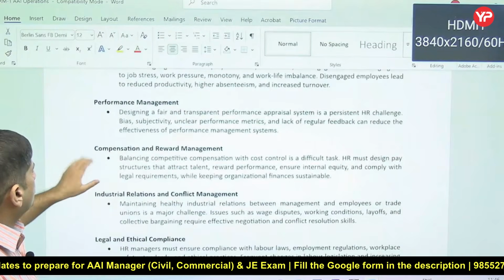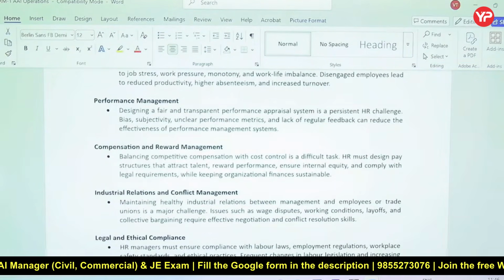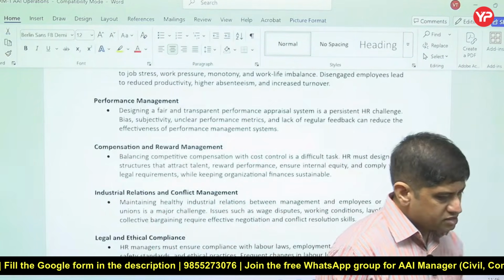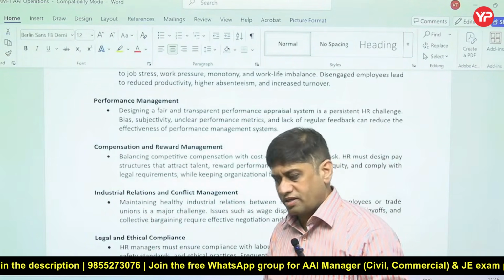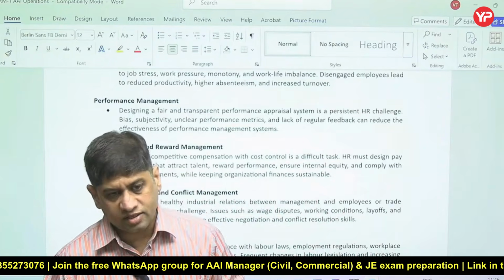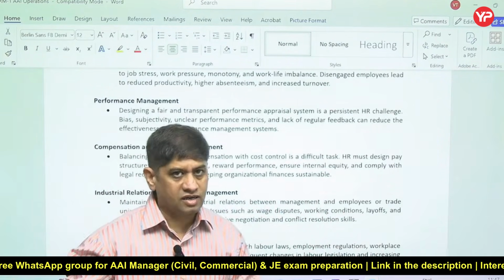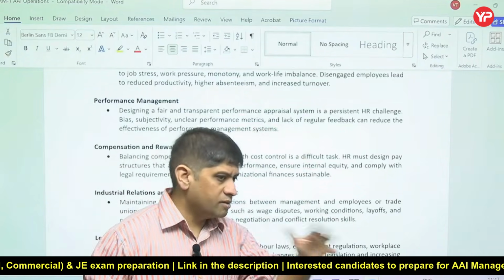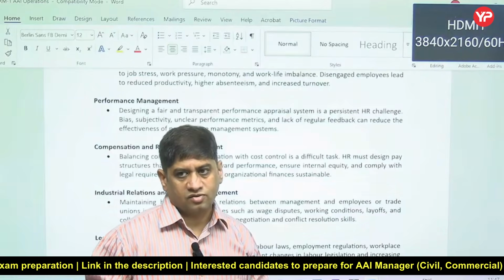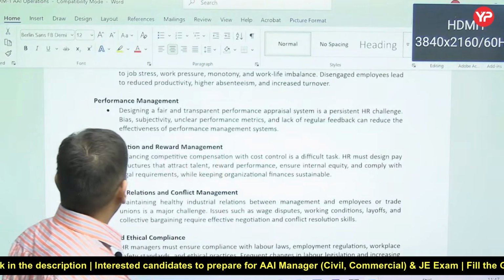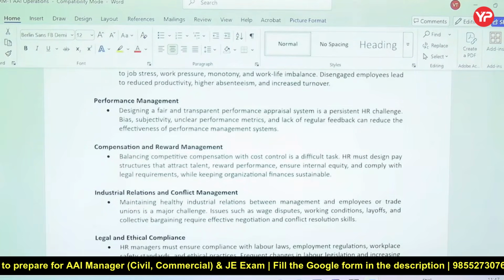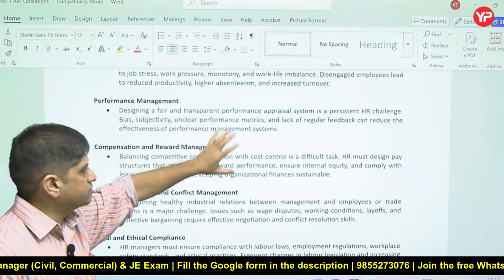Performance management. A fair and transparent performance appraisal system is very, very important. Every employee expects positive appraisal, enhancement in salary, growth, everything. His growth depends upon appraisal, and that appraisal has to be done objectively, not subjectively. Employees also compare themselves with others, like what others are getting. So a very unbiased, objective set of performance metrics and an appraisal system is to be designed.